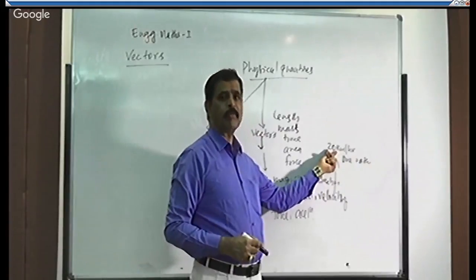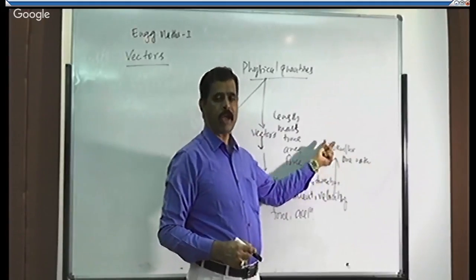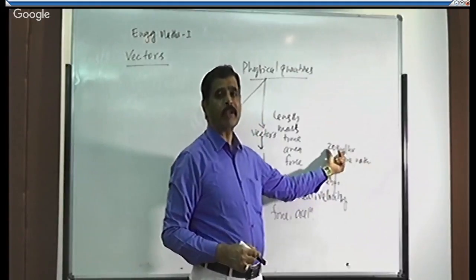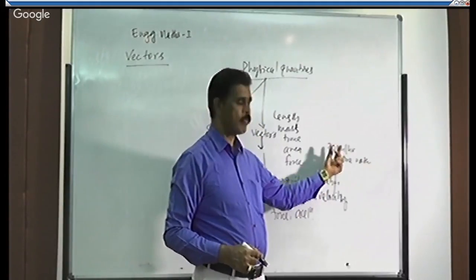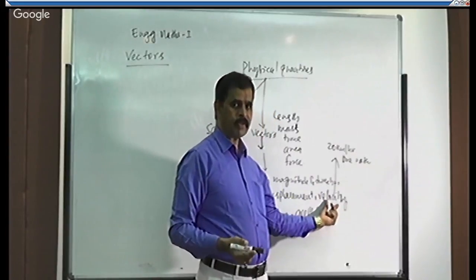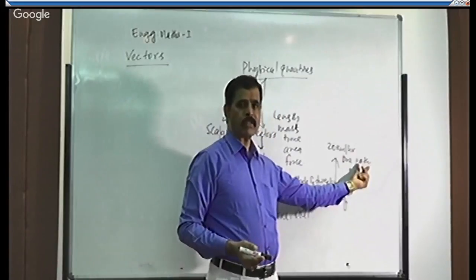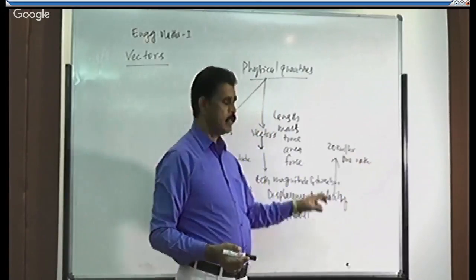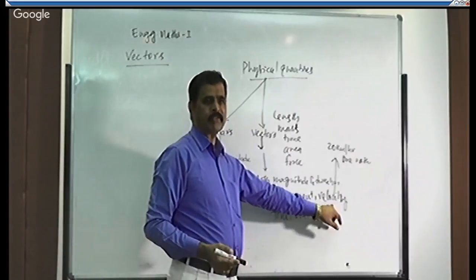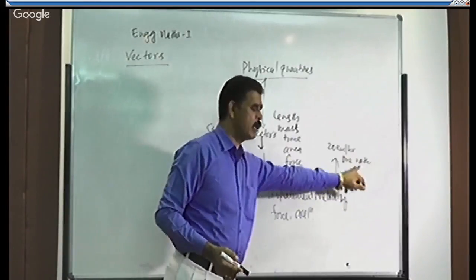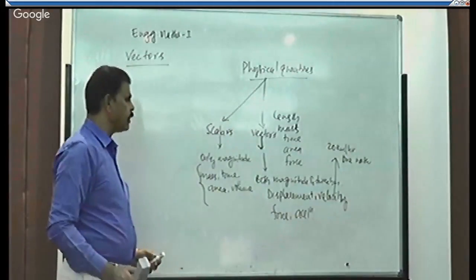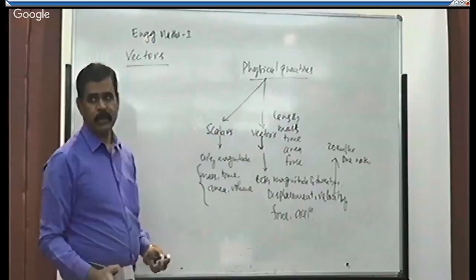This 20 will be the numerical value. So every hour it covers 20 kilometers. That will be the magnitude of the car. And what is the direction of velocity? It is towards north direction. Hence, this is a vector quantity, right? Velocity has both magnitude and direction. This is the difference between scalar and vector.